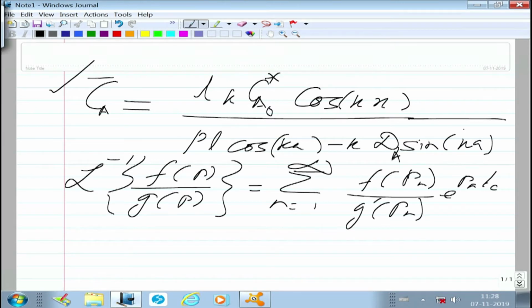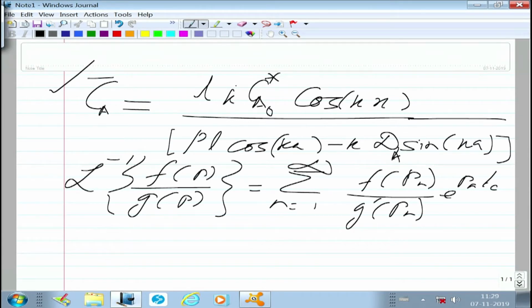I will take this denominator as Gp. Entire inversion now is reduced to simply taking the derivative of the denominator, but there are some more things to worry about. So, if you set this denominator equal to 0, Gp equal to 0, you can see that we will have a relationship coming between P and K.